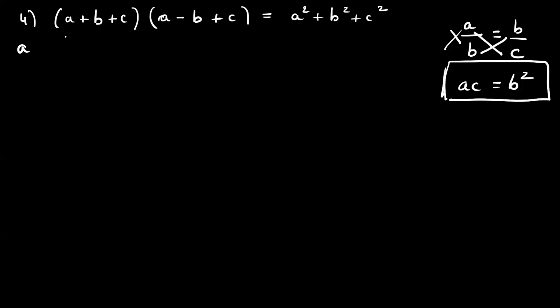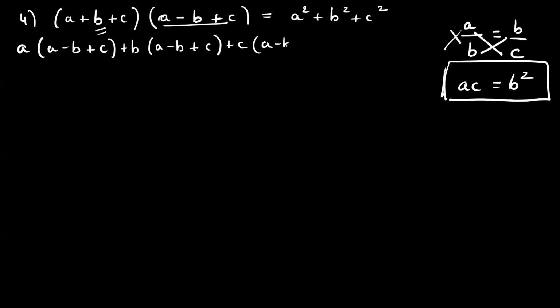Yes, Deep. So, A will be multiplied by A minus B plus C. So A square minus. Let's just write this step first, then next you can open. So A into this, then after that, B into A minus B plus C. Plus B into the second term. What is the second term? A minus B plus C. Then plus C into A minus B plus C is equal to A square plus B square plus C square.